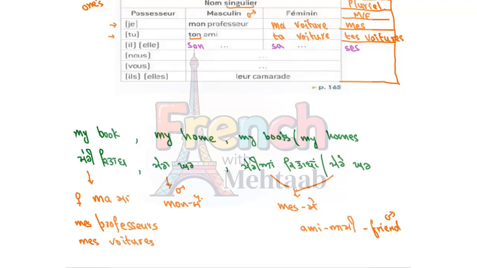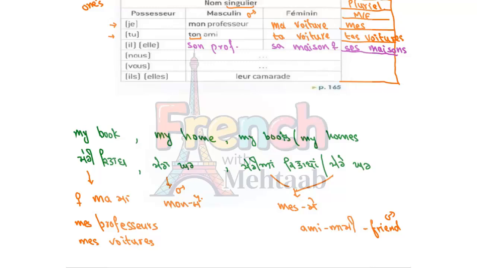So, son professeur, usda professeur. Sa maison, usda ghar. Ses maisons, uste ghar, plural. Now, if it is plural, we don't check for masculine or feminine. Ses maisons, ses professeurs. Maison is feminine. I hope it will be clear to you.